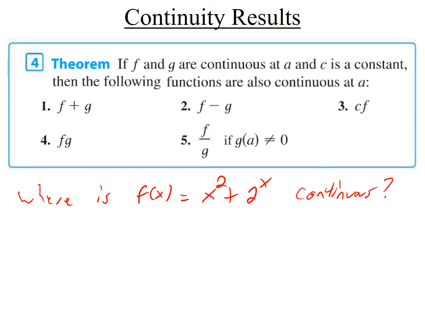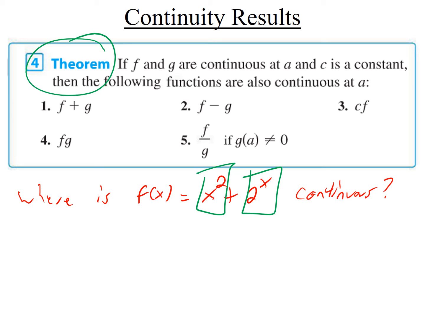This function is not a polynomial. It's not an elementary function. It's built up of a polynomial, which is a polynomial, and an elementary function, or you can call it an exponential function if you want. So we don't have any previous results that tell me where this function is continuous, but this theorem, Theorem 4, will tell me where this is continuous. You'd have to argue like this.